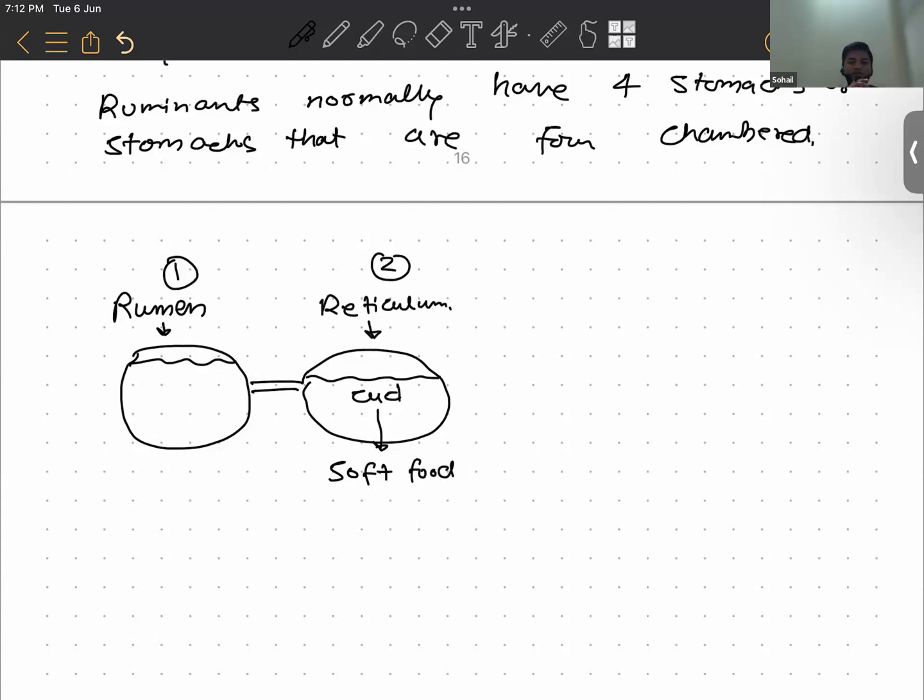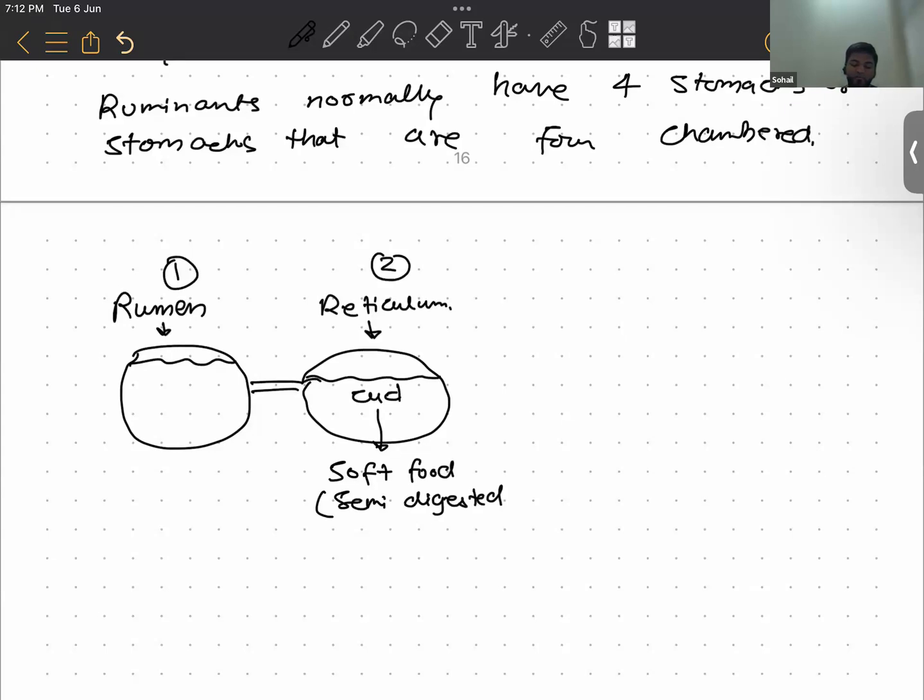Now here's the interesting thing about what the cow does. The cow is going to rest. While resting, this cud is brought back into the mouth. This cud is semi-digested food, it is not completely digested.